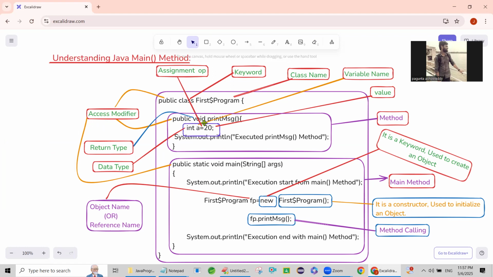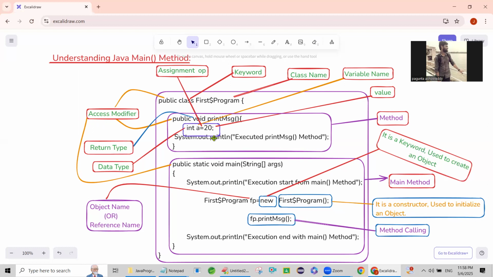You can create the object using the new keyword, and by using the reference variable you can call the method. This is the way you can call a non-static method.